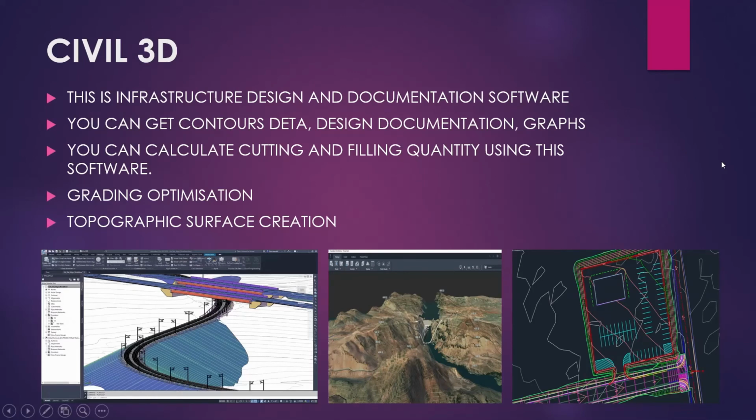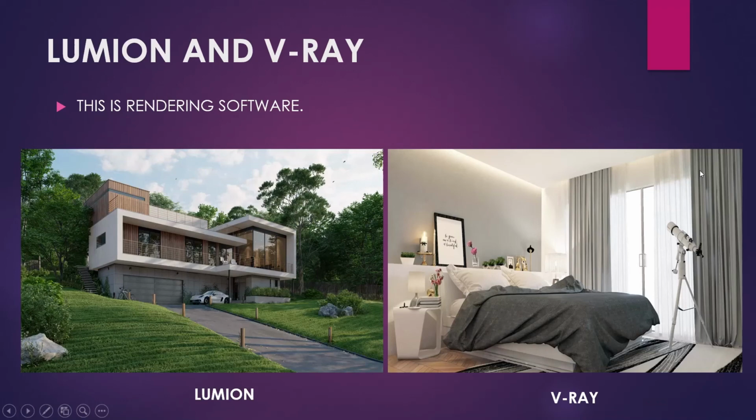Civil 3D is nothing but infrastructure and design documentation software. In this software you can get all types of contours, data, design, and graphs. You can also calculate cutting and filling quantity using this software. The grading optimization can be done in this software. The topographic surface can be created in this software. You can see this, the parking design can be done in the software. While designing this parking you can get some slope using this contour, so that water can run away from here.